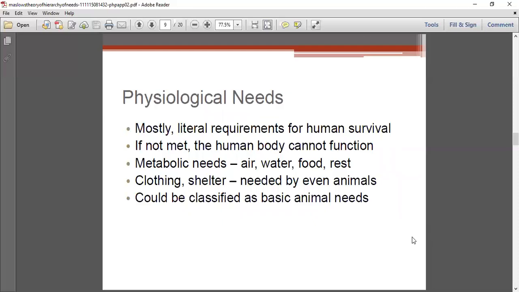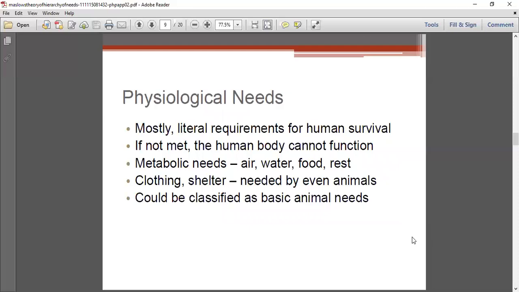The physiological needs include the need for air, water, food and rest. We can even say that this is the basic animal need. Physiological need requires metabolic needs, which include air, water, food and rest, and can also be classified as the basic animal need.